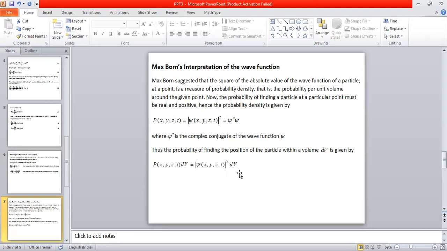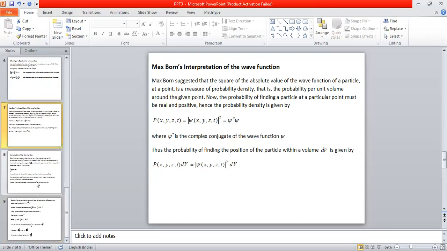Modulus of psi squared gives the probability density, and if we want the probability, not the probability density, then the probability density must be multiplied by the volume within which we want to find the particle around a given point. So let us continue.